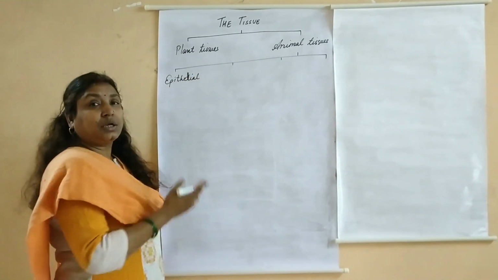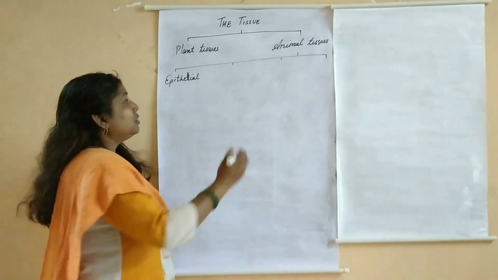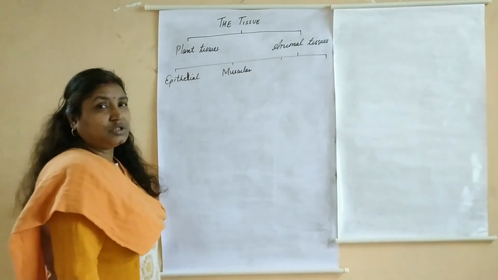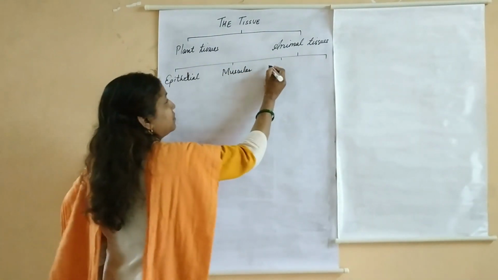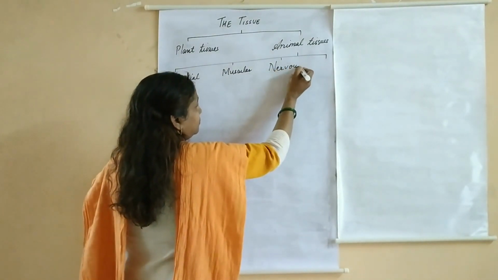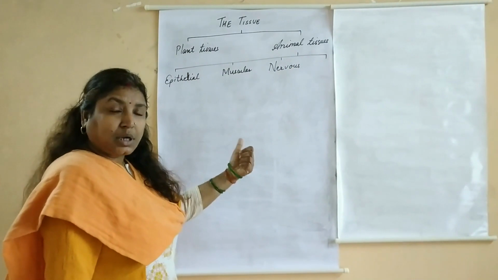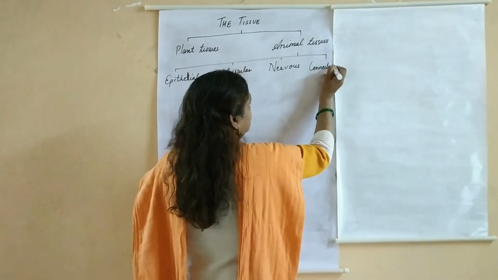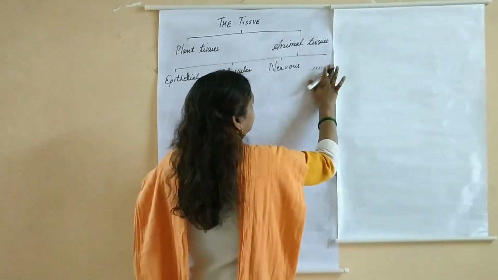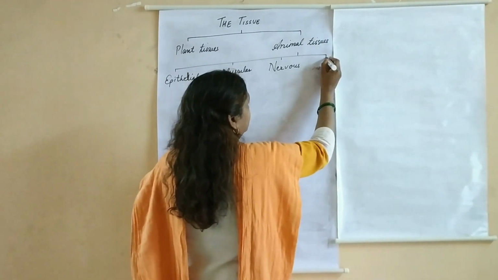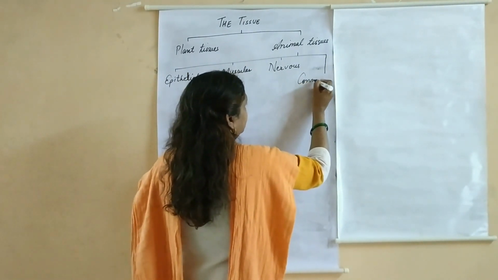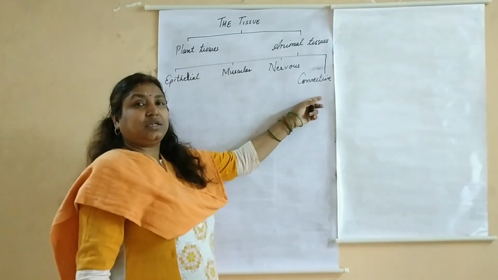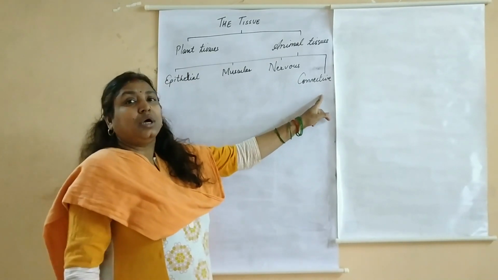epithelial tissue, the tissues responsible for protection, muscular tissue, the tissues responsible for movement and locomotion, nervous tissue, tissues responsible for conduction of impulse, and your connective tissue, which connects the entire body, one part of the body to another.